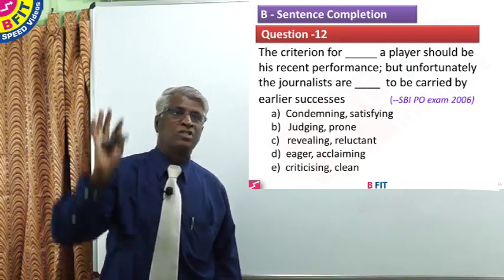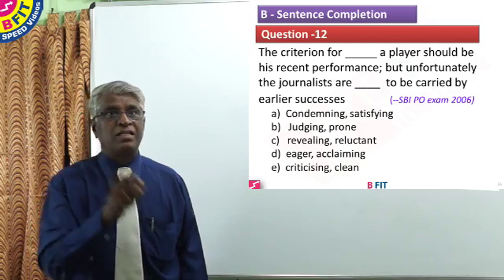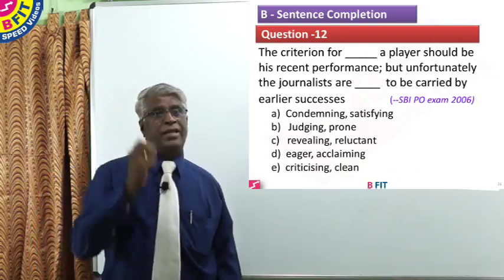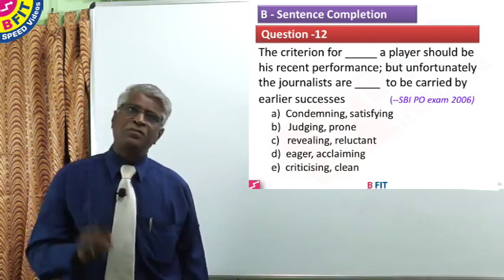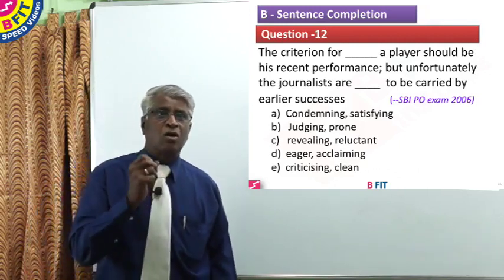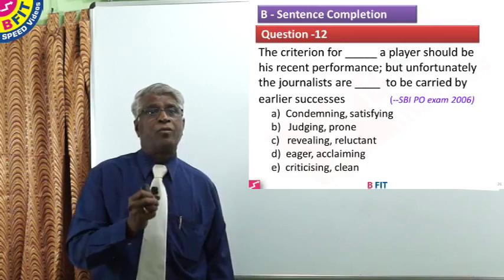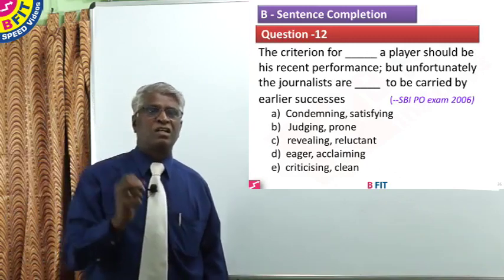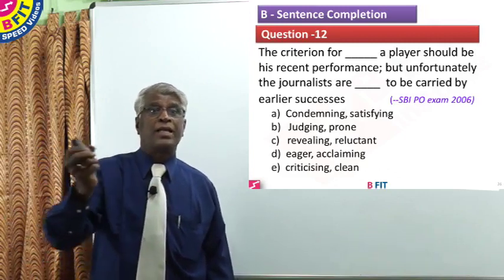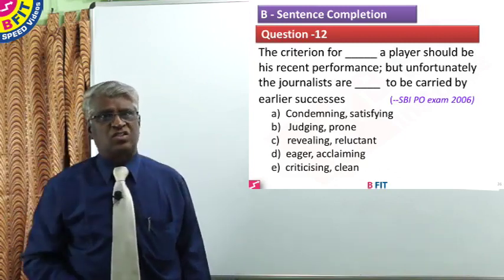Therefore both the words are to be rejected. The criterion for judging a player should be his recent performance, but unfortunately journalists are prone to be carried away by earlier successes.